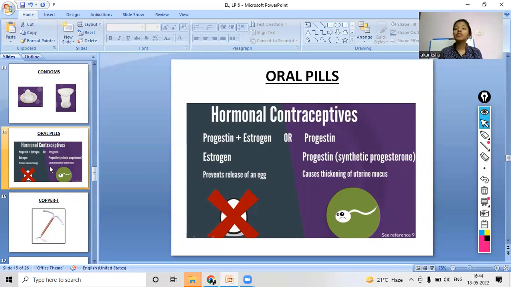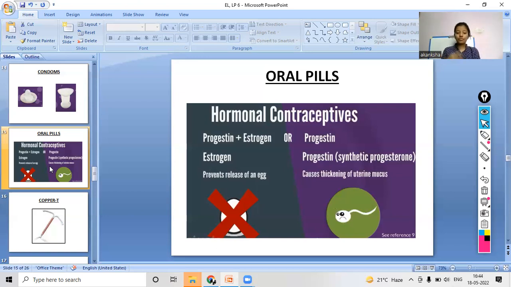You must have heard in different advertisements and campaigns, and in today's serials and series these things are also used quite commonly to spread awareness about sexually transmitted diseases. So yes, these are oral pills, and these oral pills are hormonal contraceptives, right?